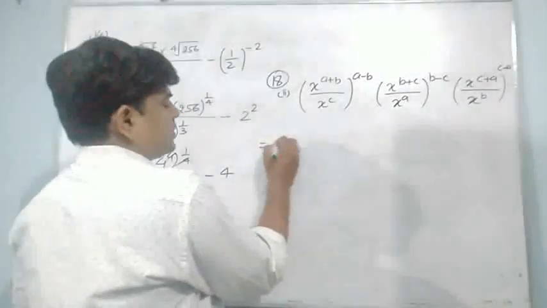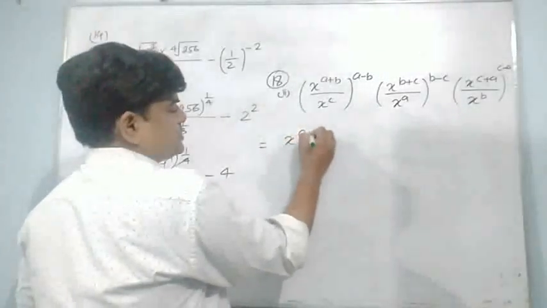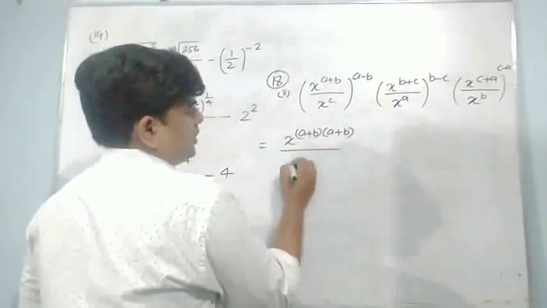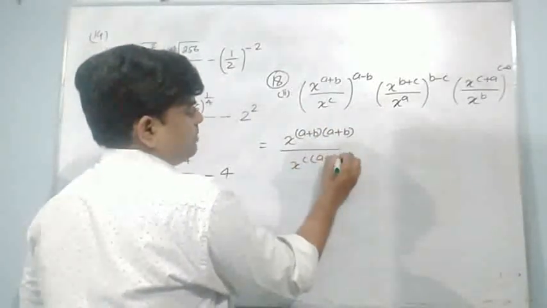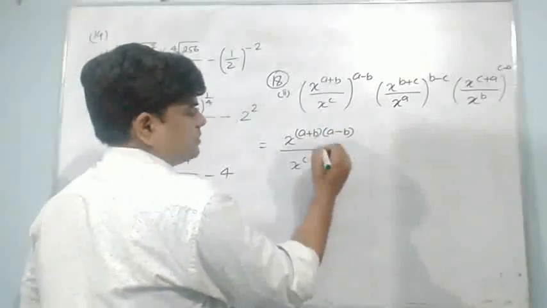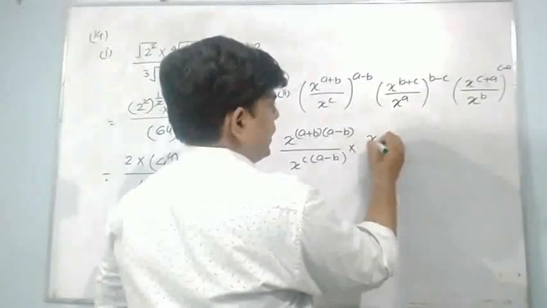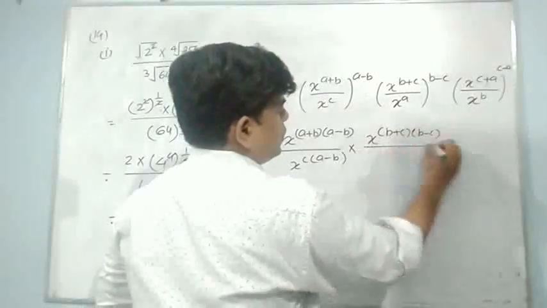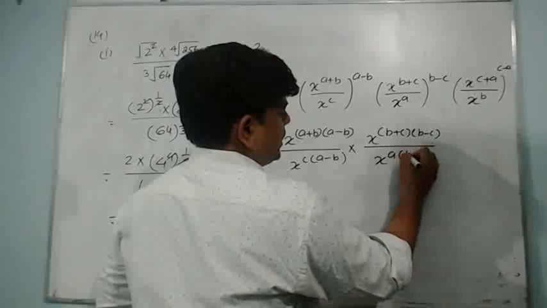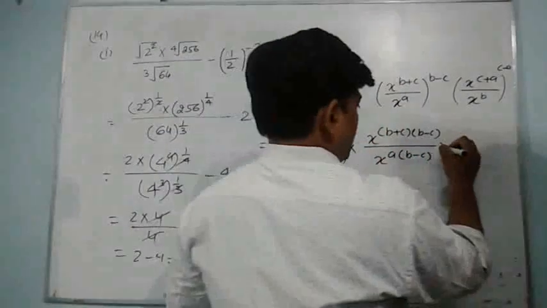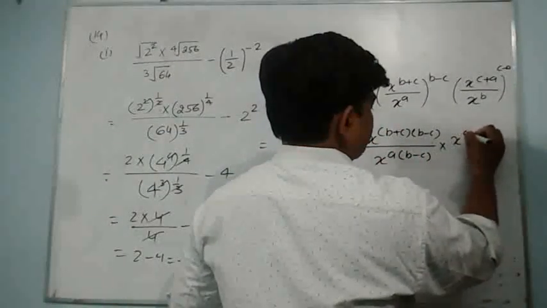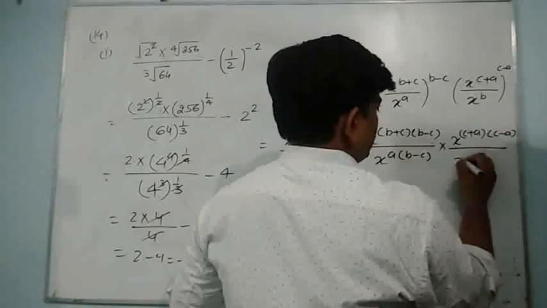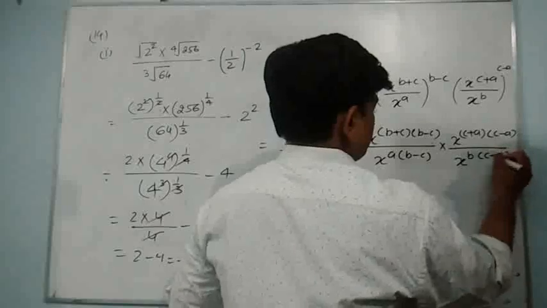What I am thinking, I can write it as x to the power c into a plus b, into x to the power b plus c into b minus c, whole upon x to the power a into b minus c, into x to the power c plus a into c minus a, and x to the power b into c minus a.